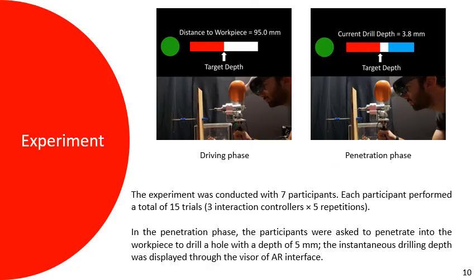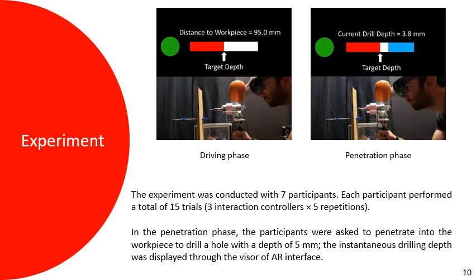The main goal of our experiment is evaluating the performance of these three controllers. In order to do that, we compare them in a collaborative drilling task. Our experiment can be categorized into two phases: driving phase and penetration phase. In the driving phase, the human operator approaches the wooden workpiece to drill. This part requires transparency. In the penetration phase, drilling occurs, and the system must be stable to ensure safety. The experiment was conducted with 7 participants. Each participant performed a total of 15 tries: 3 interaction controllers and 5 repetitions.